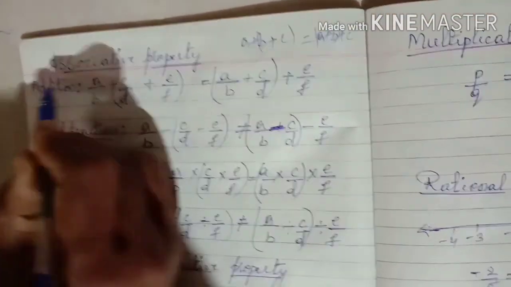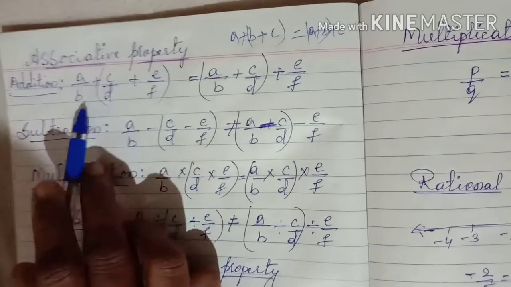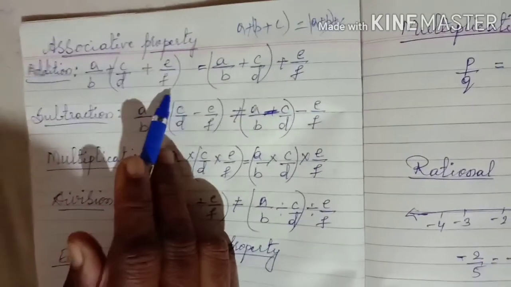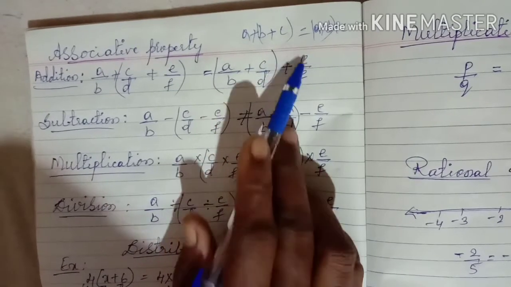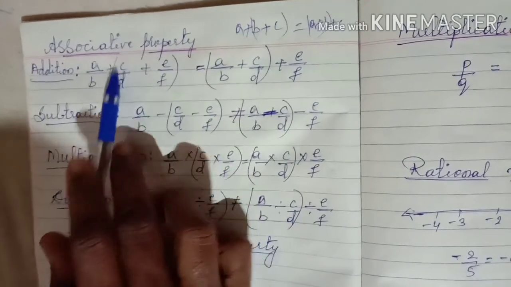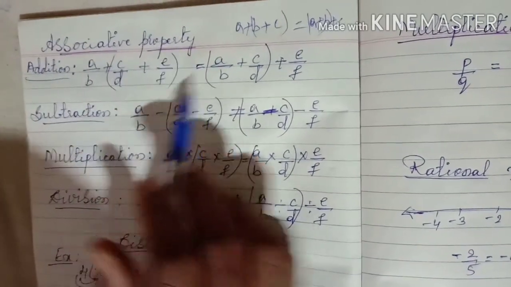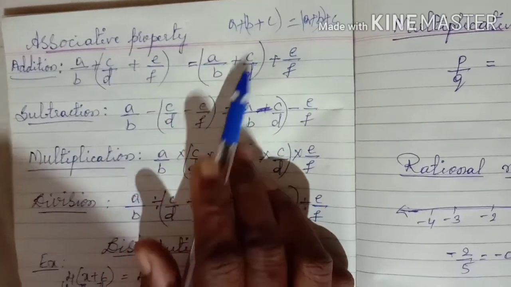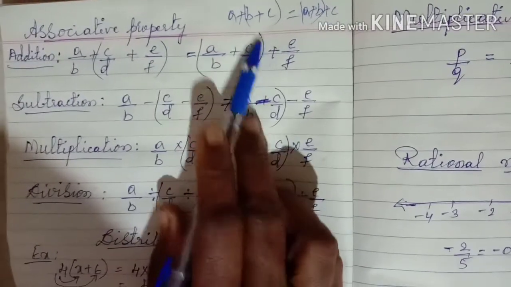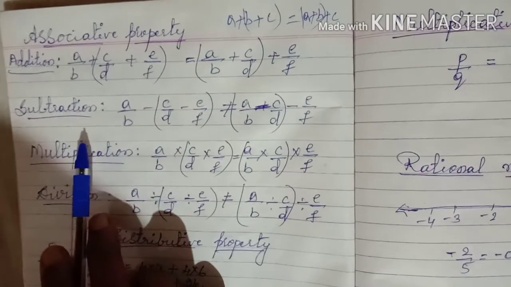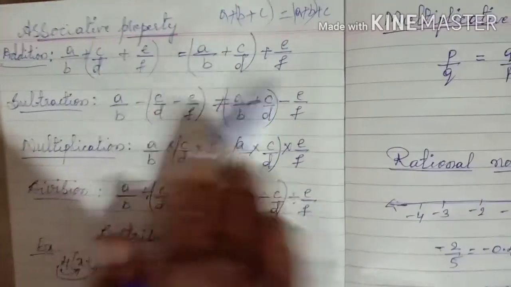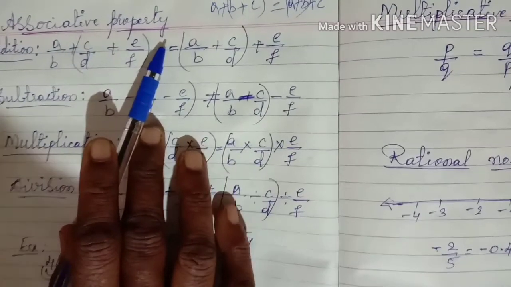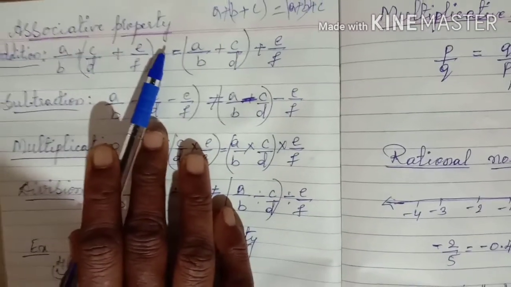Now addition. For addition, A by B plus C by D plus E by F is equal to A by B plus C by D plus E by F, with the grouping changed. So we are grouping C by D plus E by F on one side, and A by B plus C by D on the other. Now is this the same? That means, does this hold good for the associative property of rational numbers?